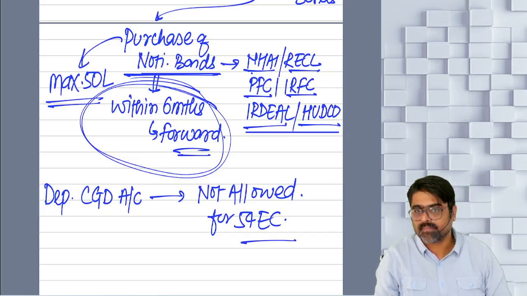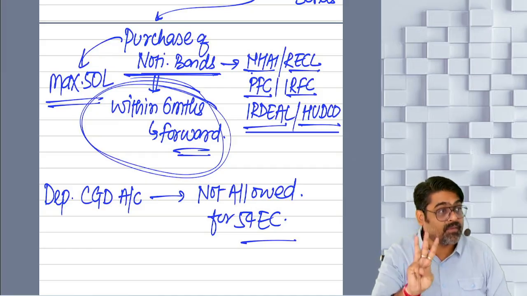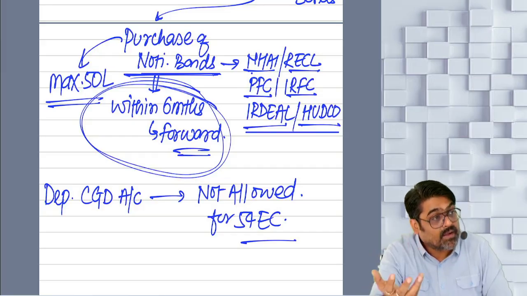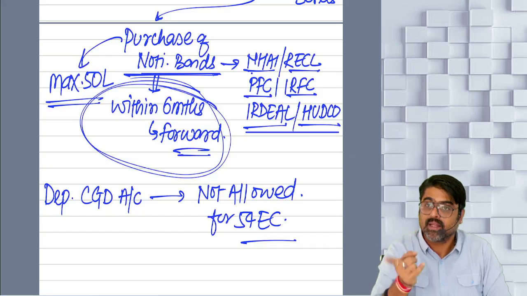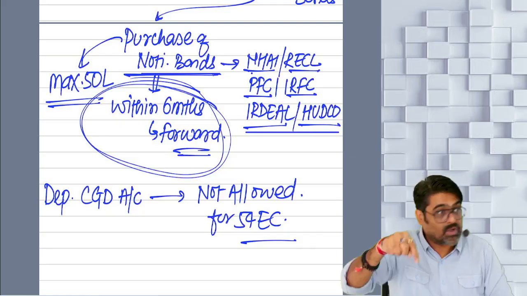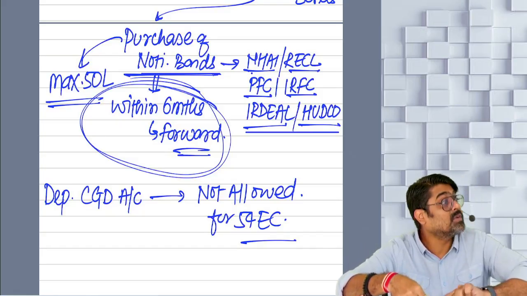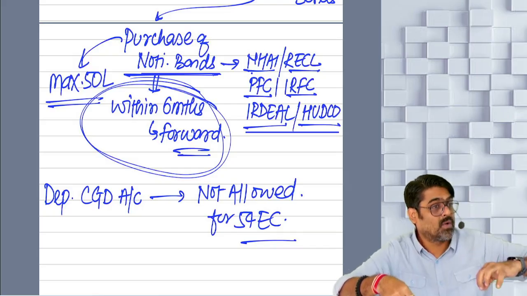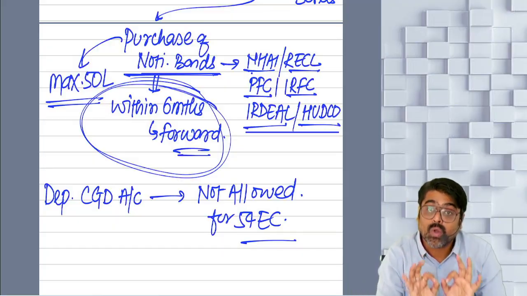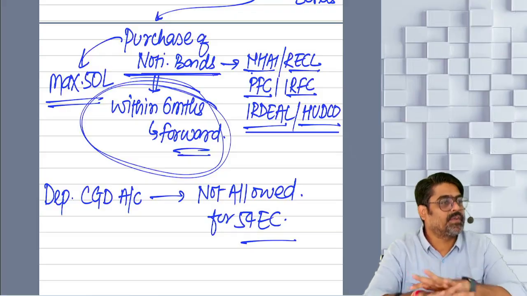Yes or no? If this thing happens within 5 years, if any of these 3 defaults happen within 5 years. So the year in which this default is done, in that year, whatever exemption we have given under section 54 EC, based on the investment of these bonds which you are selling, based on the investment in these bonds which you are giving as a security to take a loan, that amount of 54 EC exemption will be deemed to be your long-term capital gain. With this, section 54 EC over.